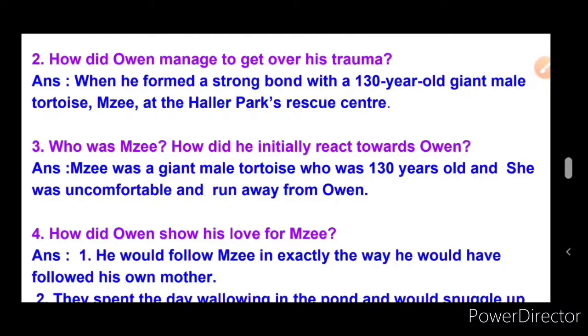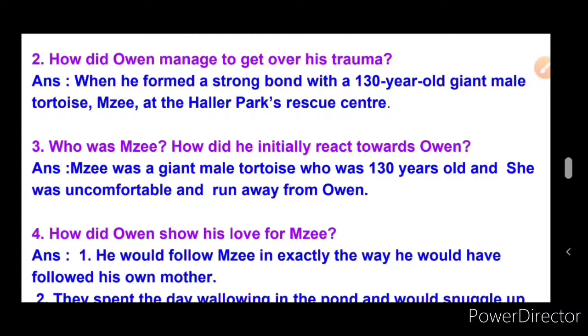Maisie was a giant male tortoise who was 130 years old, and she was uncomfortable and ran away from Owen. How Maisie reacts? She was uncomfortable and ran away from Owen.